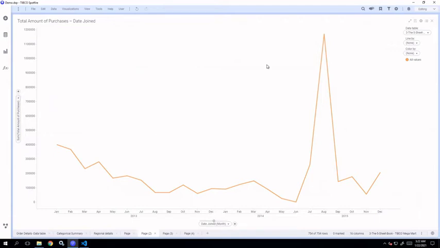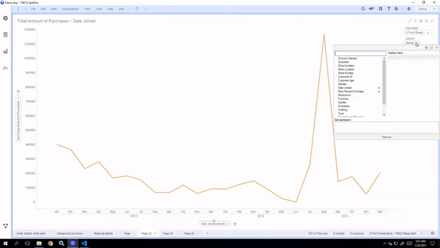Now you have different variables that you can use to display multiple lines in a line chart. Right now it is a single line which is displaying the trend of sum of order total amount of purchases over this time period.